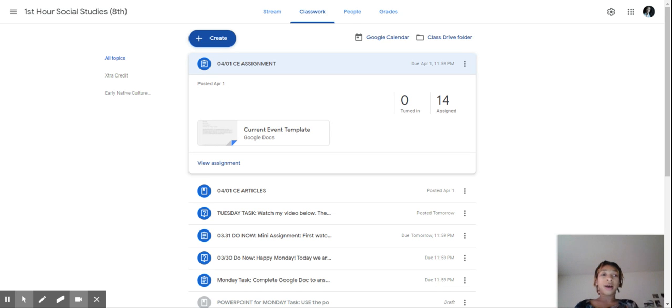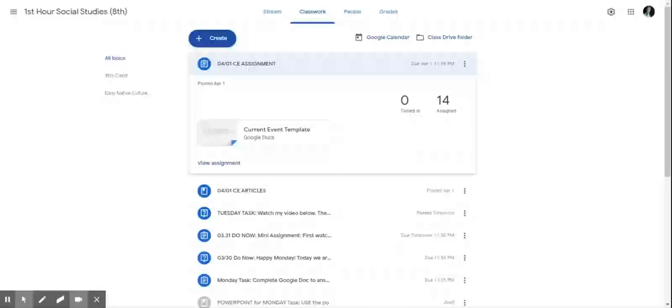So remember, if you open up an article, in the top right hand corner you can actually change the lexile level. So if you are having a hard time comprehending the article, you can adjust the lexile level to the reading level that makes it comfortable for you to understand.